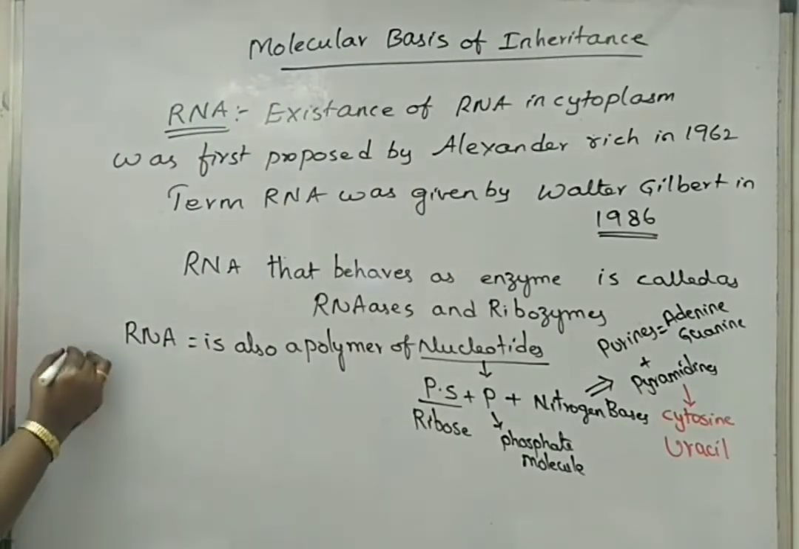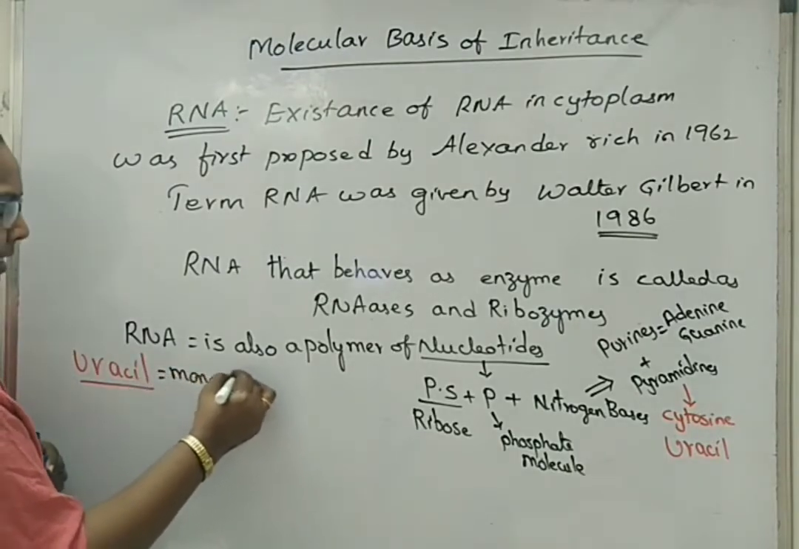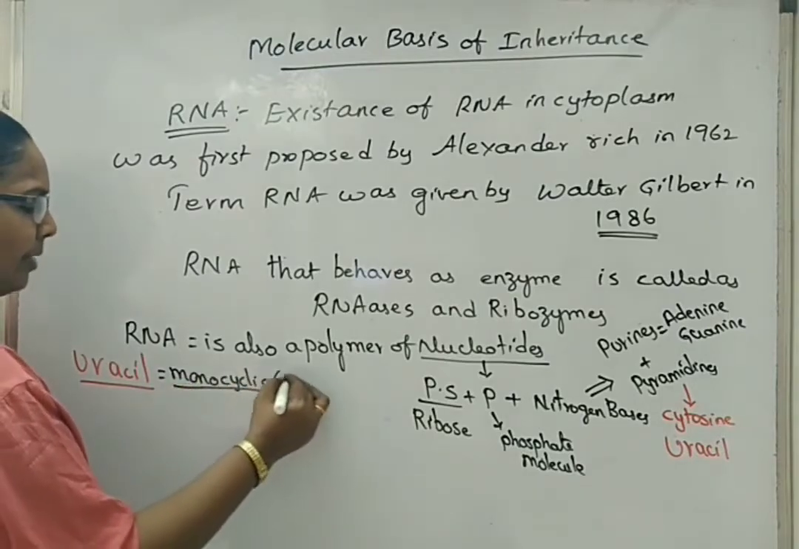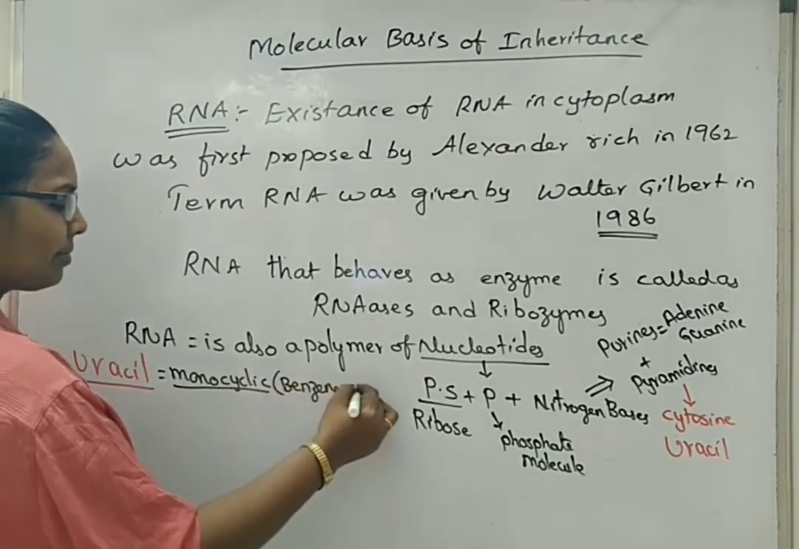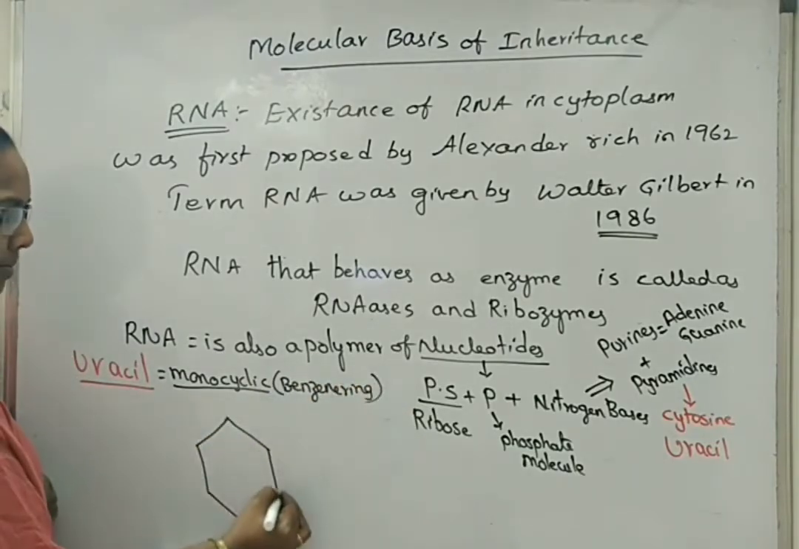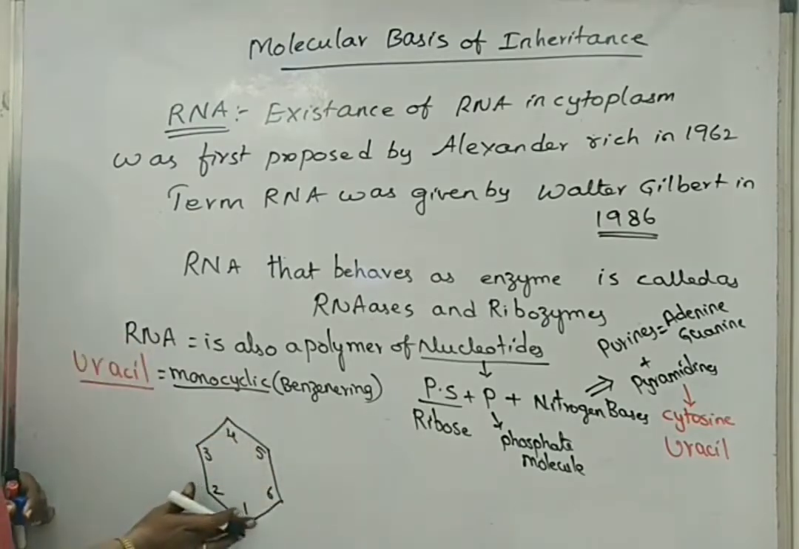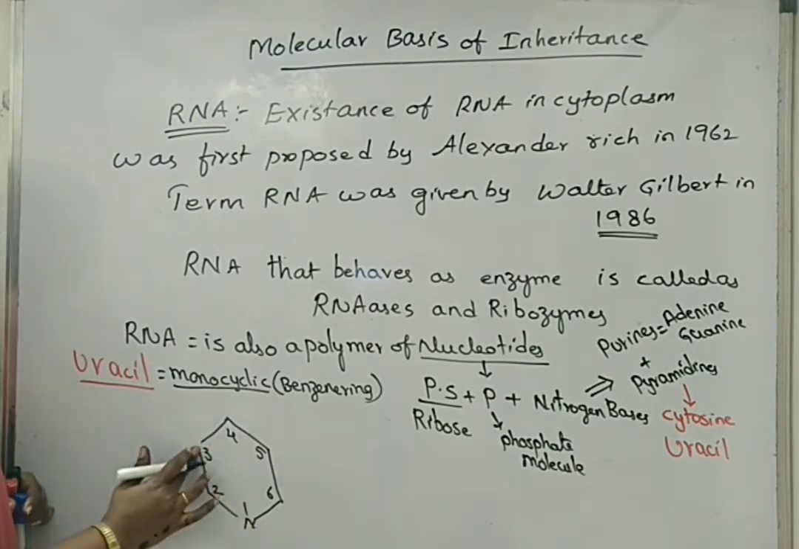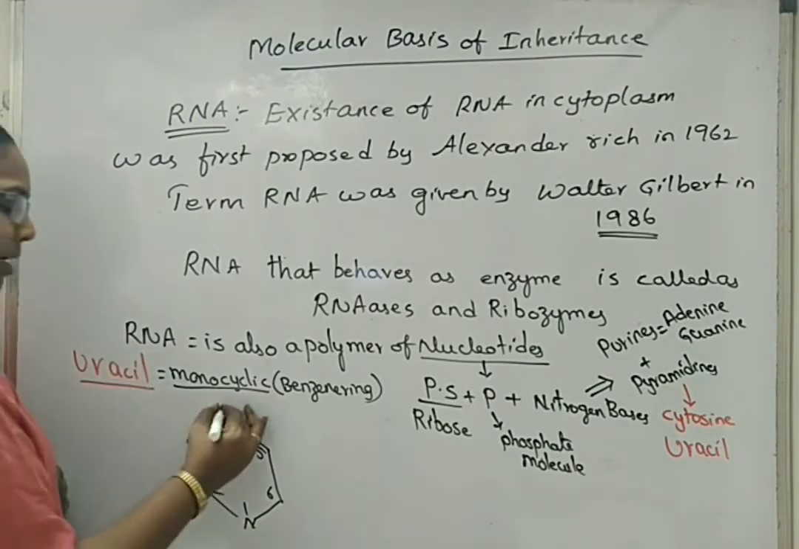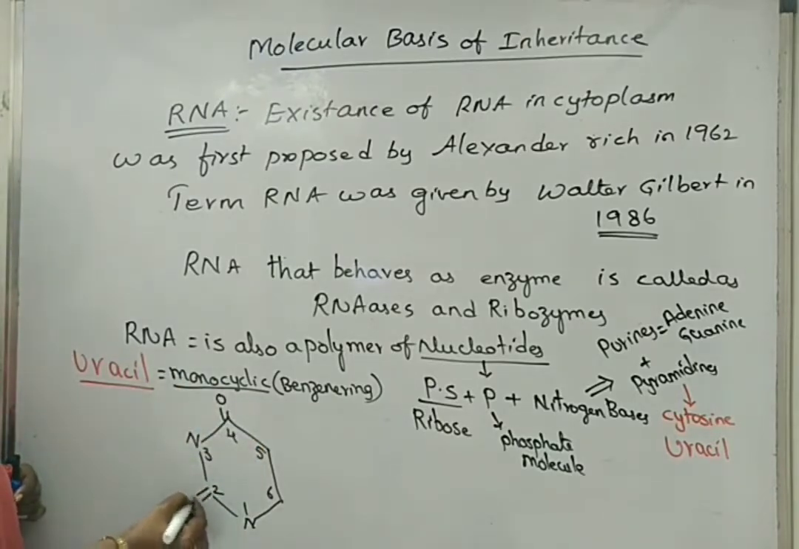The biochemical structure of uracil: uracil is also a monocyclic compound, made up of a single ring. The structure looks like this. Since it is a pyrimidine, it will have nitrogen atoms at the first and third carbon positions. At the fourth carbon, uracil has one ketone group, and at the second position another ketone group. So this is the ring.